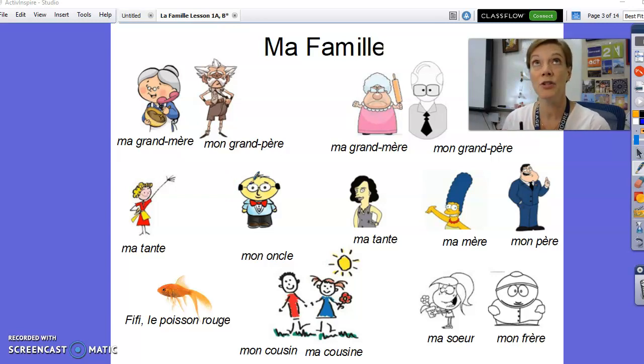We're also learning how to talk about the ages of people. Un enfant, a child, right? Un adulte, an adult. Un bébé, a baby. So take a look at that page in your textbook as well, and take note of the ones that you already know and the ones that are different.